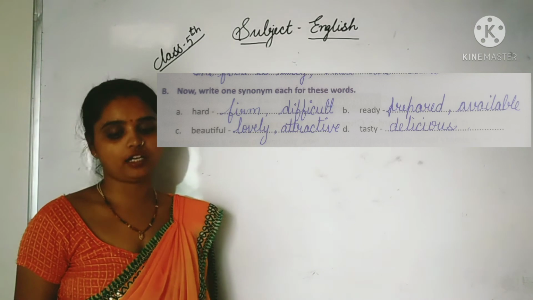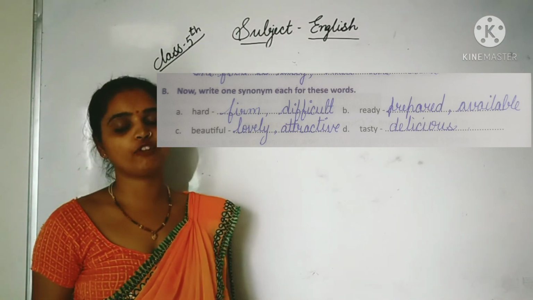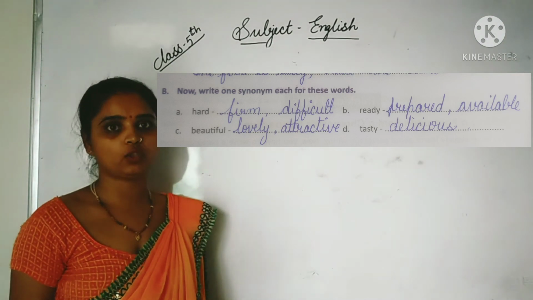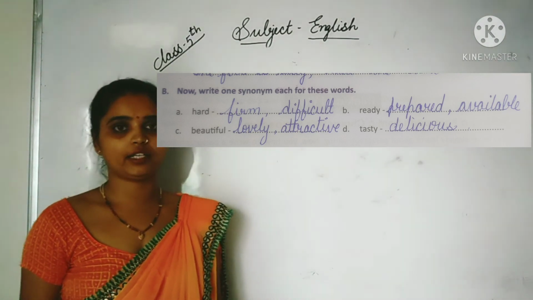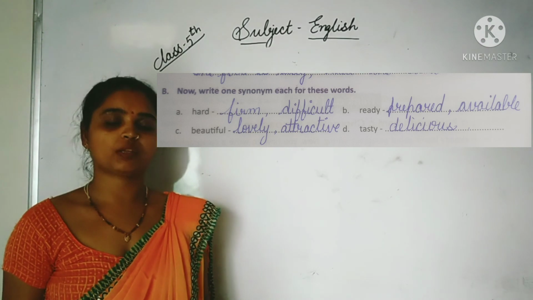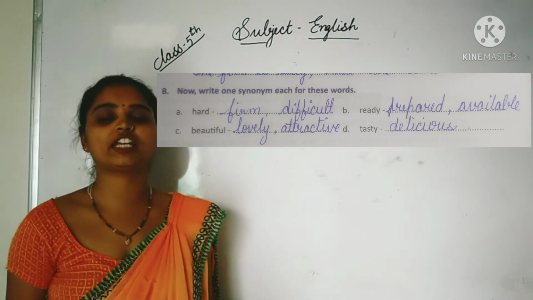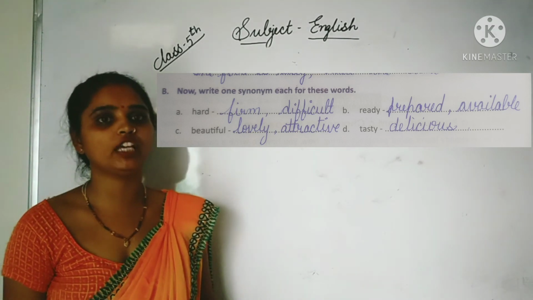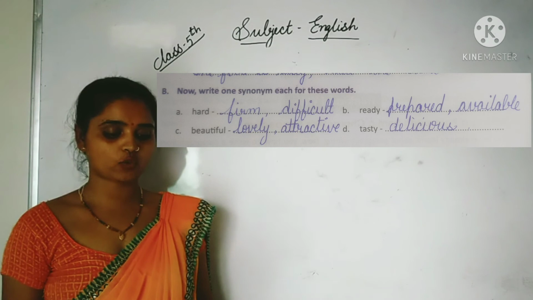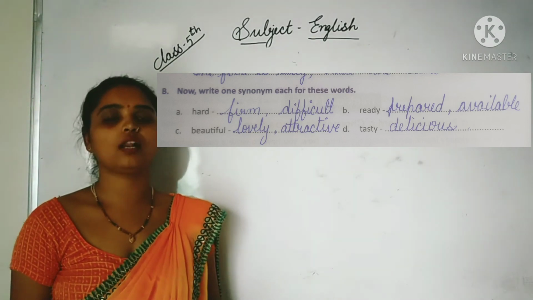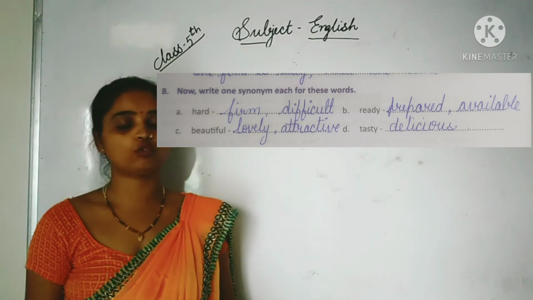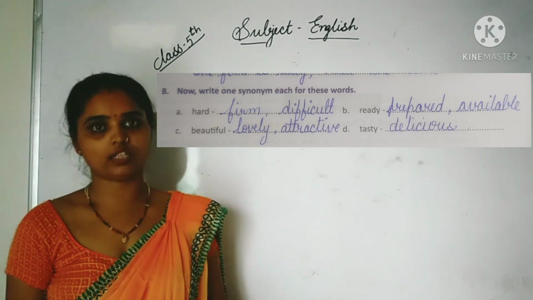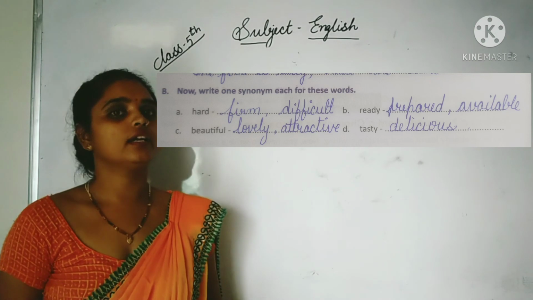The first is hard. The synonym for hard will be firm or difficult. Next, question B, ready. For ready we can take prepared or available. Okay, next, question C, beautiful: lovely or attractive. We can take two synonyms or we can write a single synonym also. Next is tasty. The synonym for tasty will be delicious.